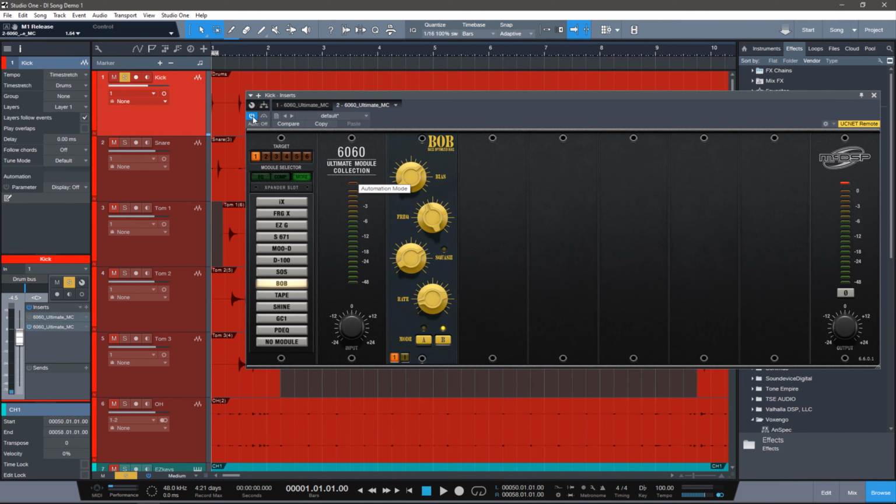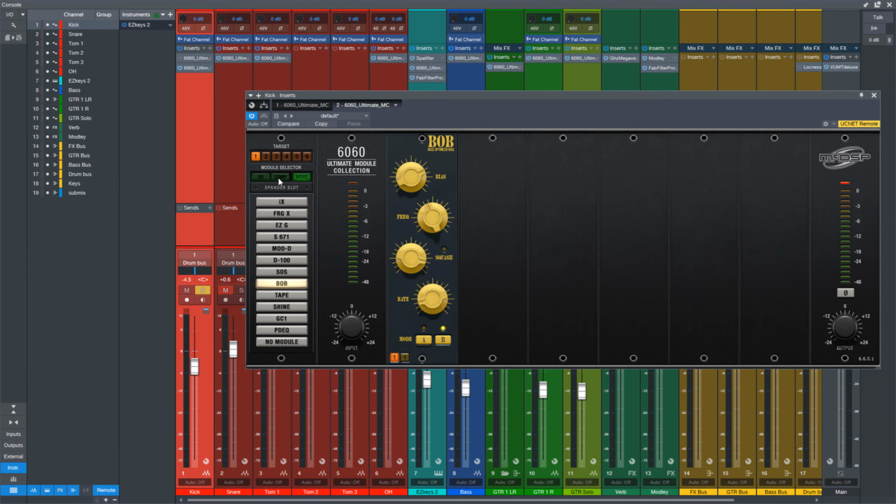We're also gaining volume, so what we can do is increase the squash while increasing the bias quite a bit and then bringing down the output. So let's check out our meters before. And we'll set an appropriate after gain match.